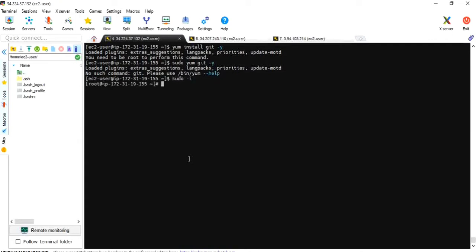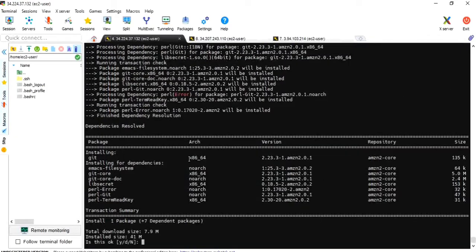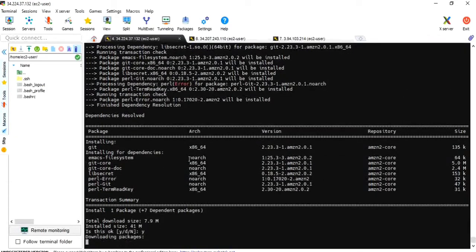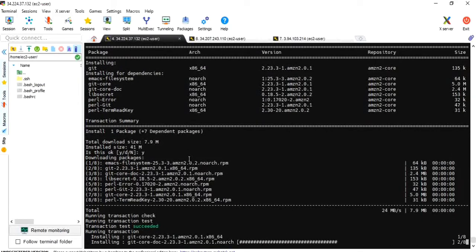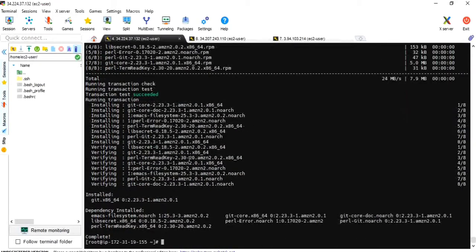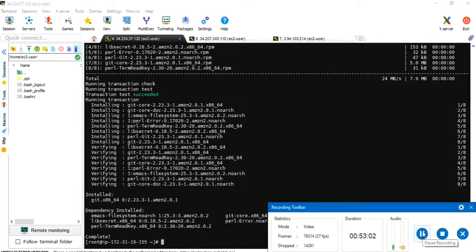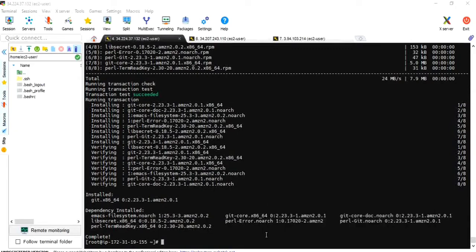sudo -i. Yum install git. Okay, git is installed. Yeah, I've installed git. Let me check the executable path.